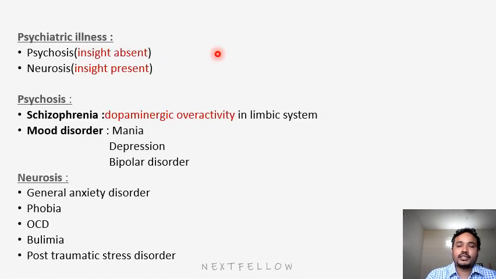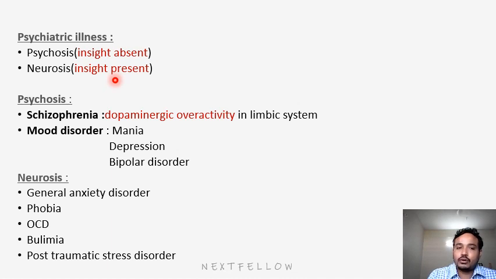First of all, what are the psychiatric illnesses we have? We have two types of psychiatric illness, that is psychosis and neurosis. The major difference between both is insight. So what is insight? Insight means awareness about the disease. In psychosis, the patient doesn't have insight, meaning insight is absent. He doesn't know about his disease. In neurosis, insight is present. The patient knows the reason for his disease.